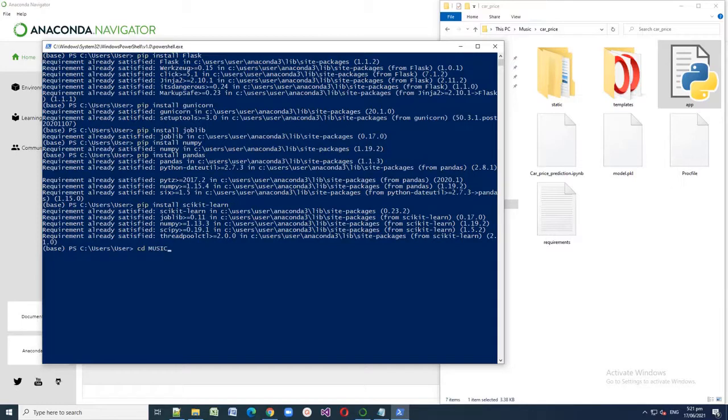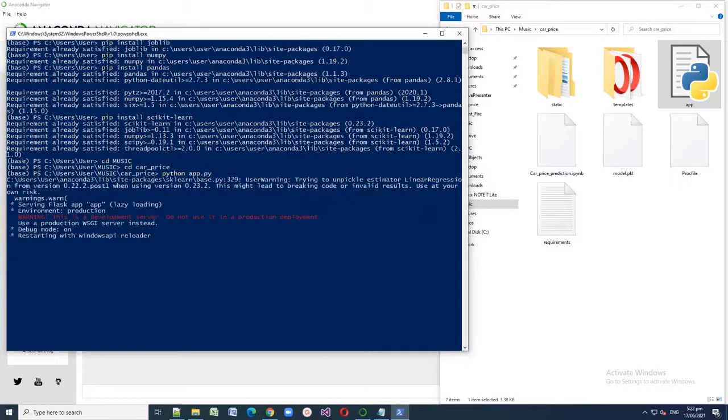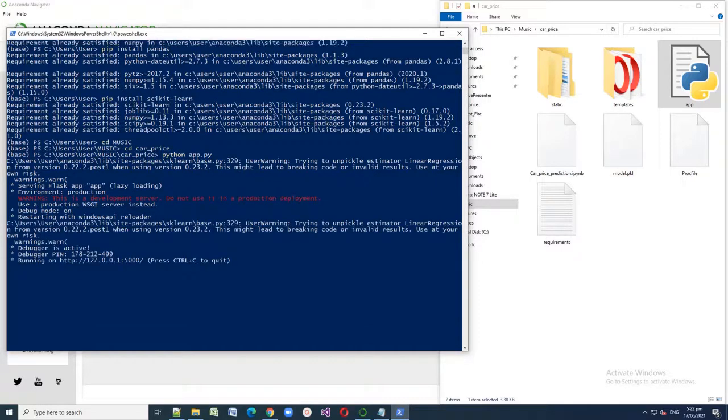Inside my music folder, I have a folder named car price. So let's write cd again and car price. Then let's write the command python and choose your app, named app.py, and enter. Let's wait until it gives us the link. So here is now the link.